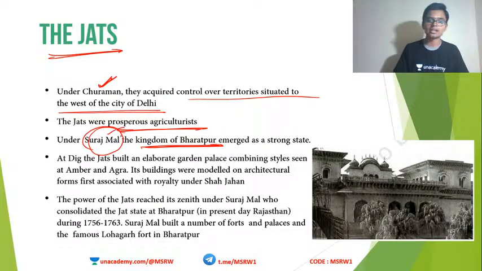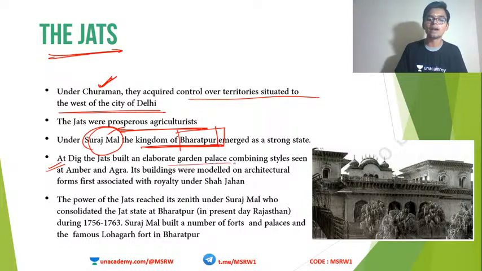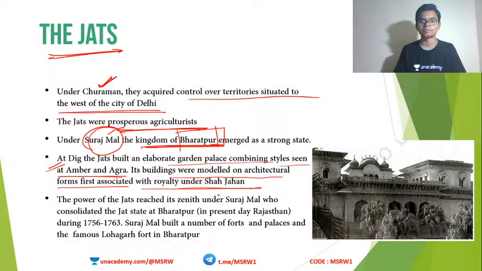He was another Jat leader, and under him, Jats successfully established their kingdom, and this kingdom is known as Bharatpur. This is the Jat kingdom. And at a place called Dig, the Jats built an elaborate garden palace combining the styles seen in Amber and Agra. Its buildings were modeled on architectural forms associated with royalty under Shah Jahan. You can see the image here.